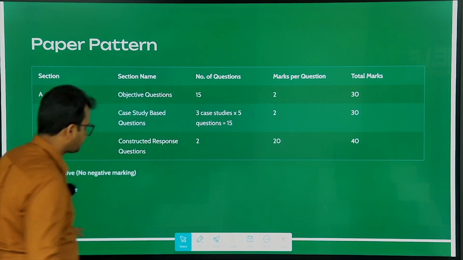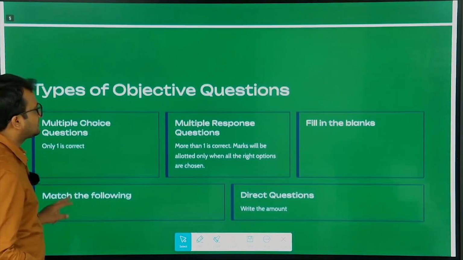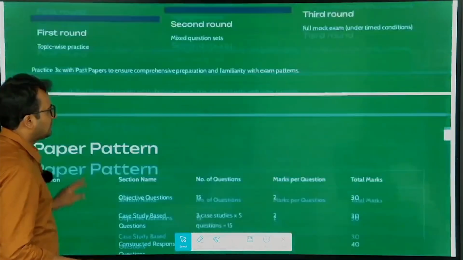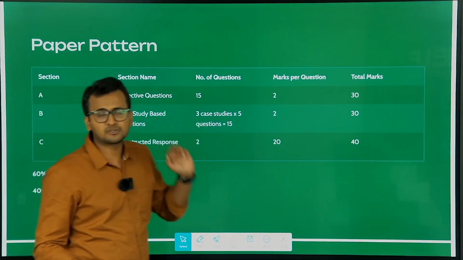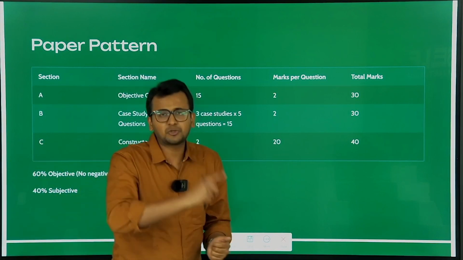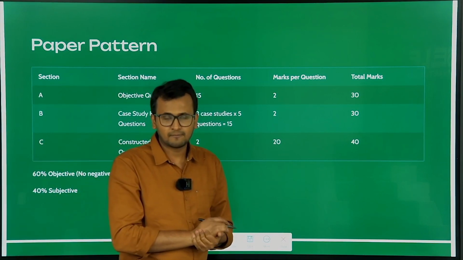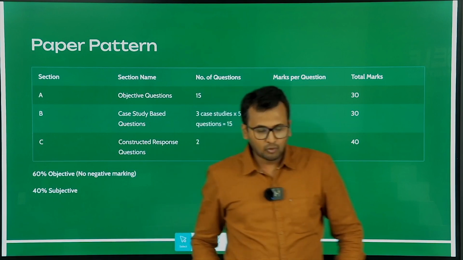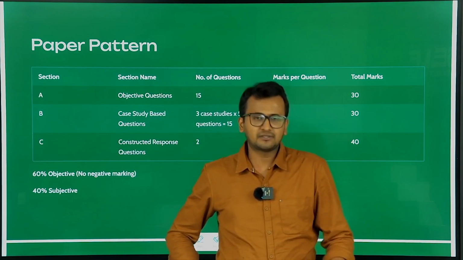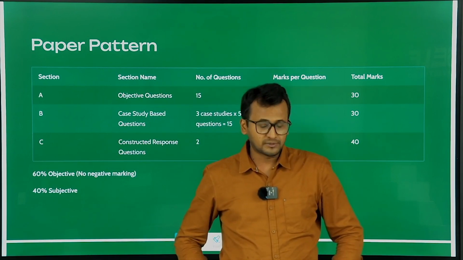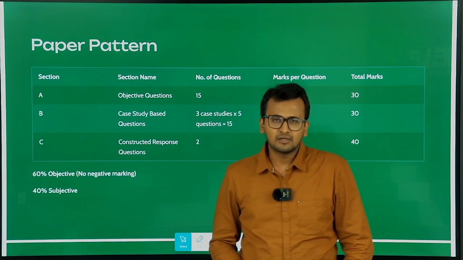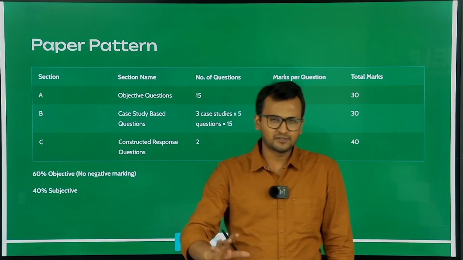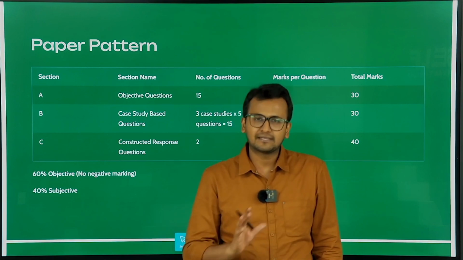Next, let's have a look at the types of objective questions. We've discussed that section A and B will be objective based questions. What type of objective questions will come in the examination? The general perception is that you will get only MCQ based questions, where there is one question, 4 options, and one option is correct.